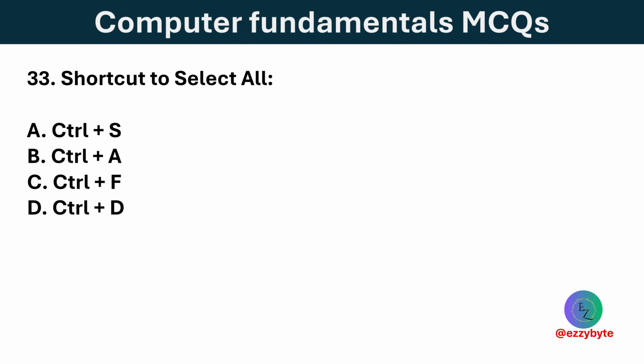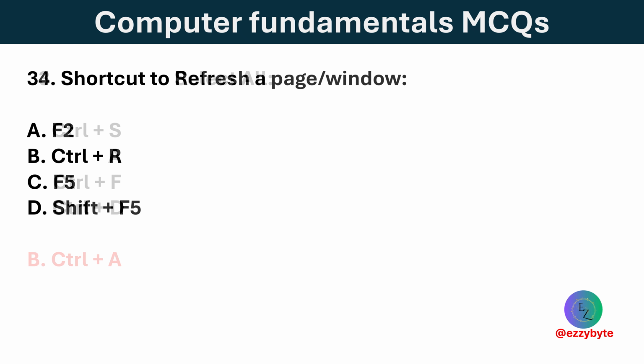Shortcut to select all. Options are Ctrl plus S, Ctrl plus A, Control plus F and Control plus D. Option B is correct. Control plus A selects all text or content in a document or window. Shortcut to refresh a page or window. Options are F2, Control plus R, F5 and Shift plus F5. Option C is correct. F5 refreshes or reloads the current window, page or document.